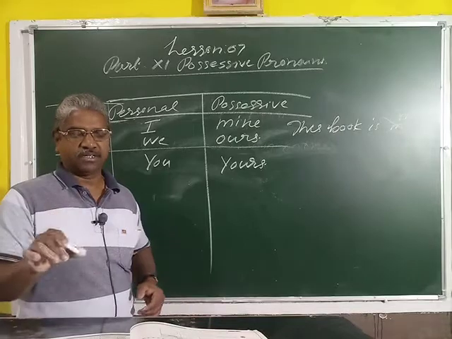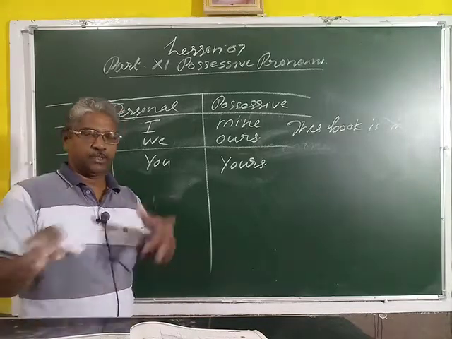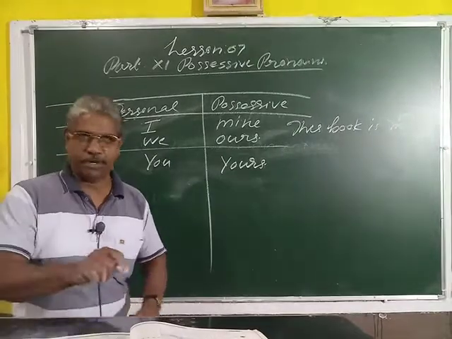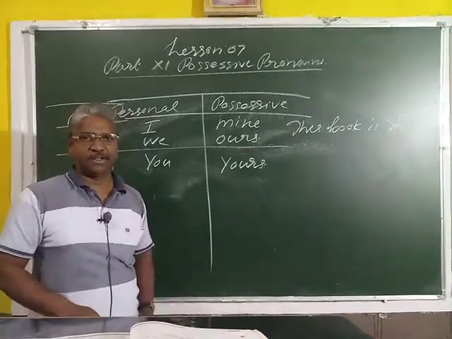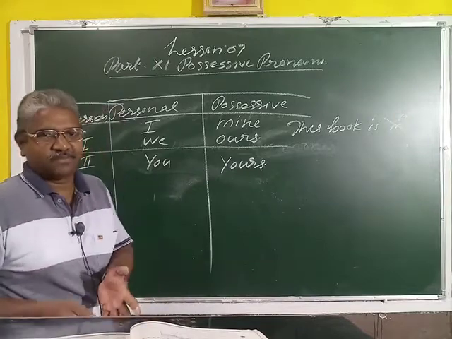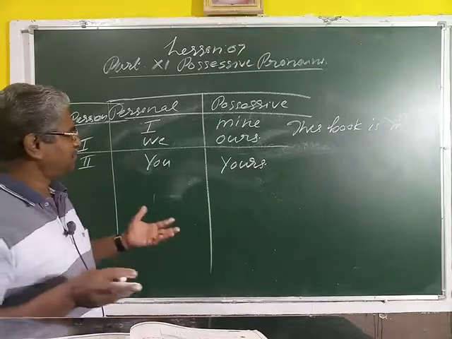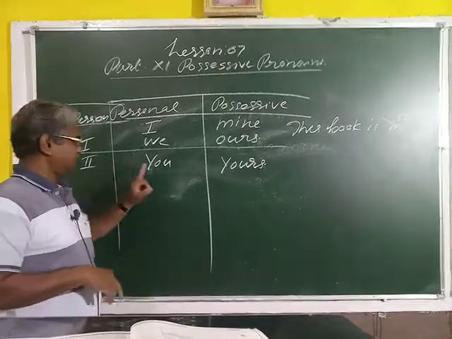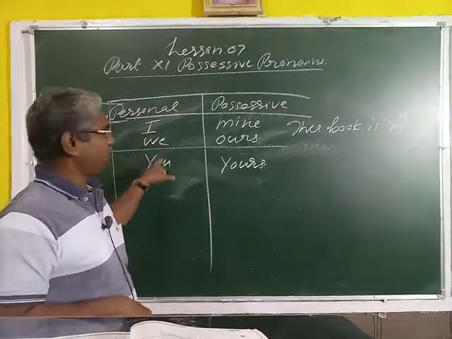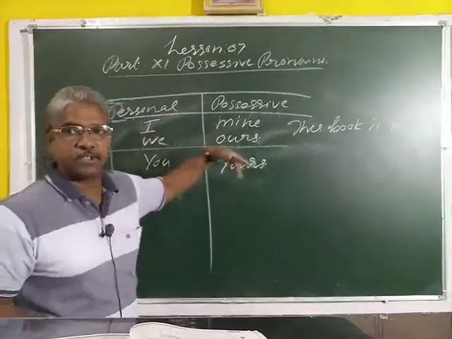It is very important in your spoken English also. This book is yours, or this house is yours, or this classroom is yours, this towel is yours, this pen is yours. In this case, you is the personal pronoun, and the possessive form of this personal pronoun is yours.